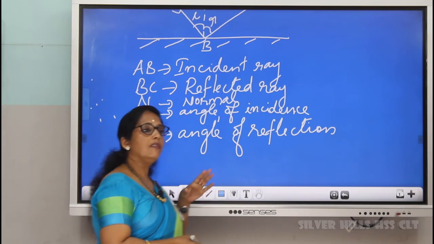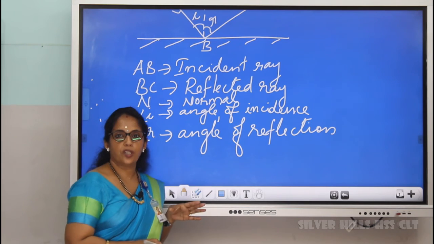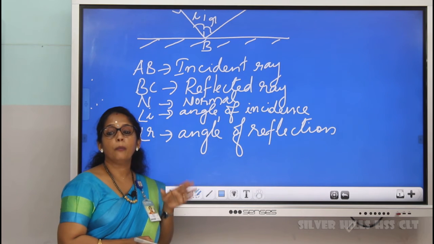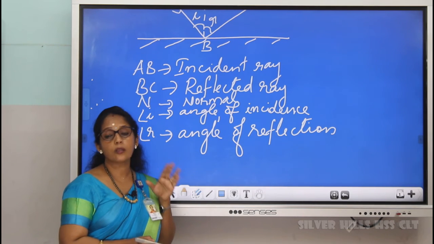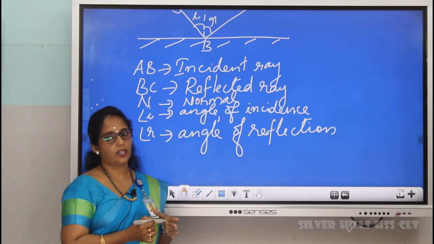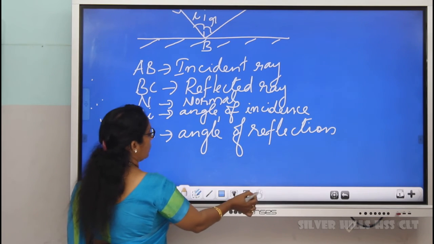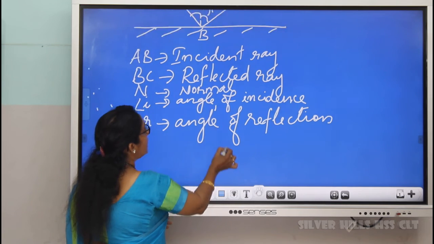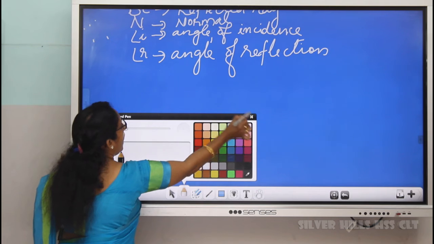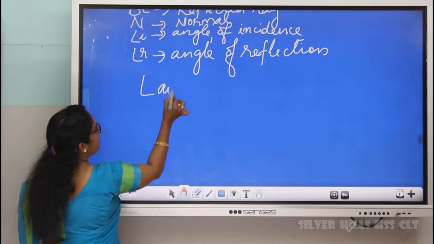Now, whenever light falls on an object, it reflects back by obeying the laws of reflection. So, we can go through the laws of reflection. The first law is: angle of incidence is always equal to angle of reflection.